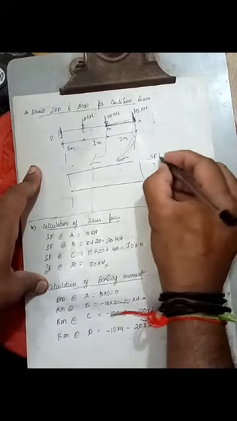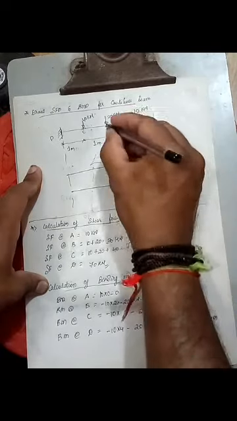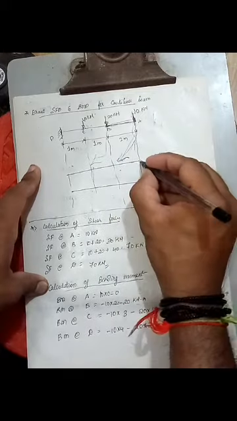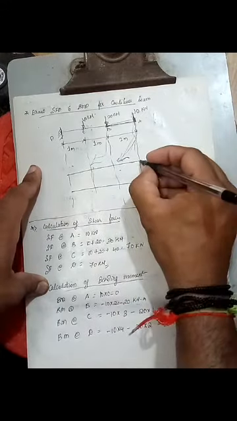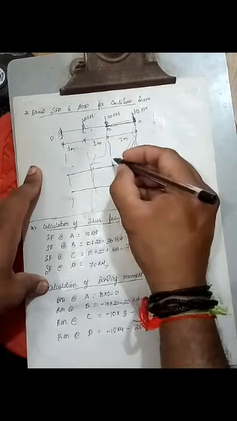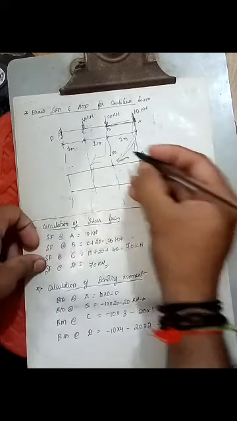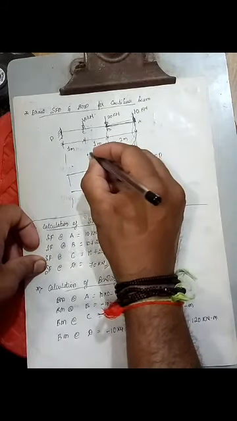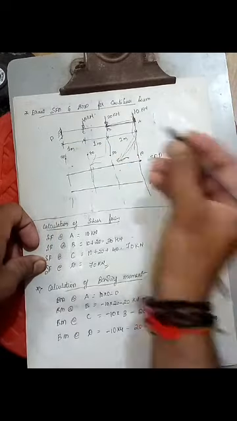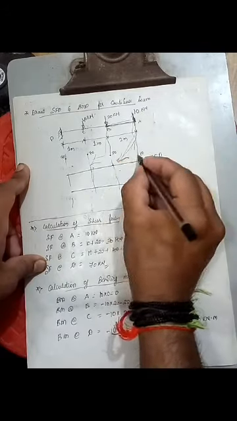So this is SFD, this is BMD. So I'll project these lines down. So shear force at A is 10, positive 10, positive means upward. Shear force at B is 30, upward positive. Shear force at C is 70, upward. And shear force at D is also 70. So now when it is straight, shear force also will run straight. So 10 will be constant here.